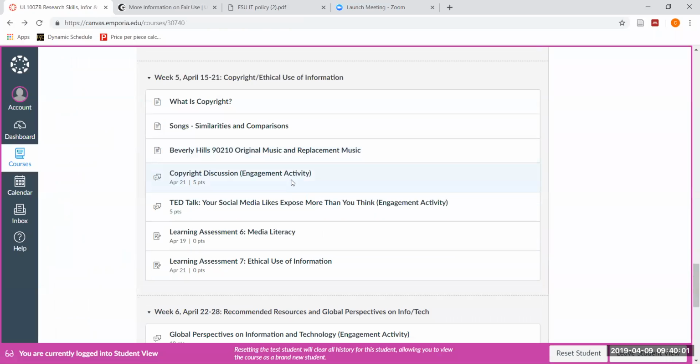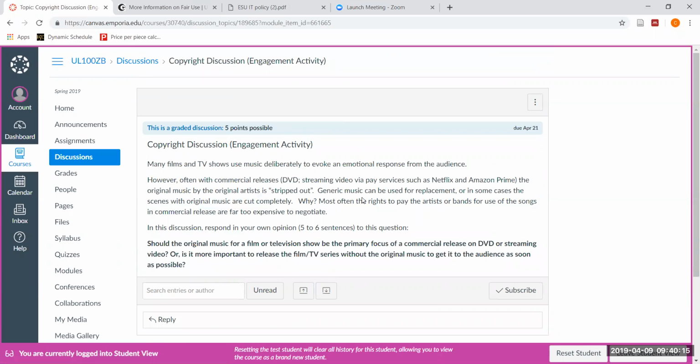Finally, we do have 2 engagement activities and 2 learning assessments that you may choose to complete for this week's module. Let's go to our first engagement activity, the copyright discussion. You will remember from our tutorial about copyright and ethical use of information that we mentioned an example from Beverly Hills 90210 as a change in the original music with replacement or generic music because of copyright restrictions, or artists may not be giving the rights to use their music in commercial releases or in streaming videos of movies